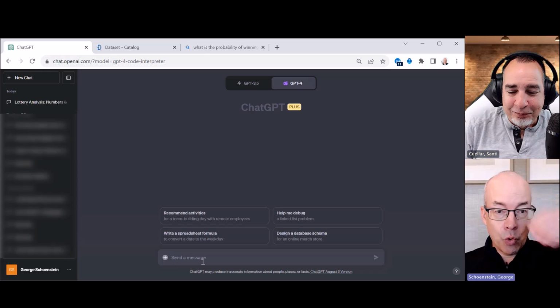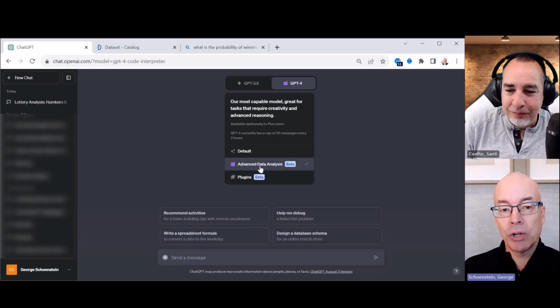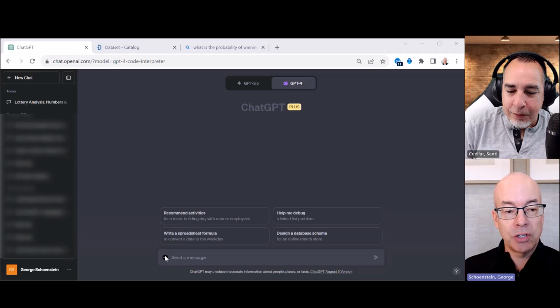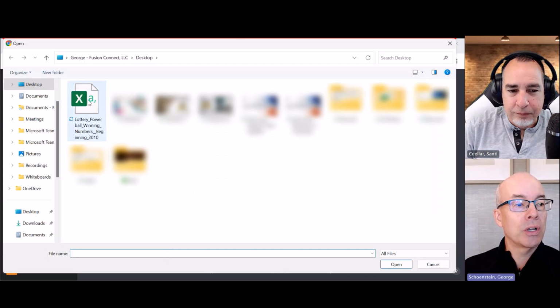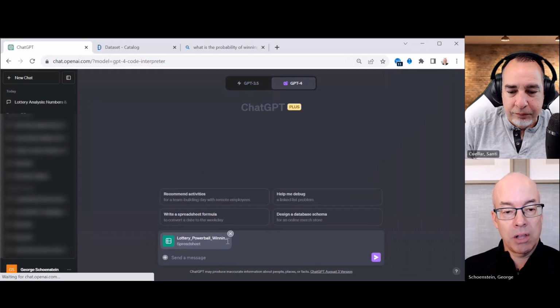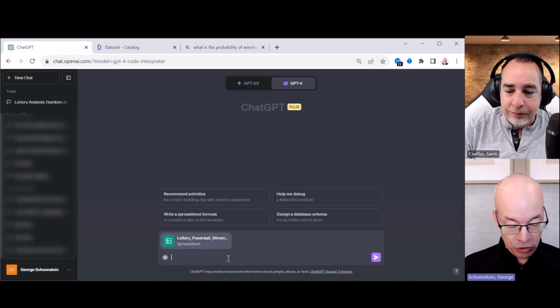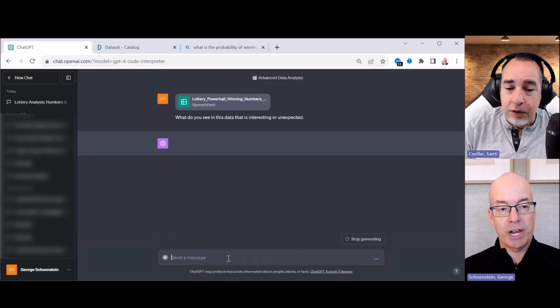So once you're in here, you pick GPT-4, you pick Advanced Data Analytics. You go to your file sorter. Here I've got the lottery numbers. It's going to load that spreadsheet in. Once you've got the spreadsheet loaded, you can query anything. So a very simple query is just to say, what do you see in this data that is interesting or unexpected? We'll do that as our first query.